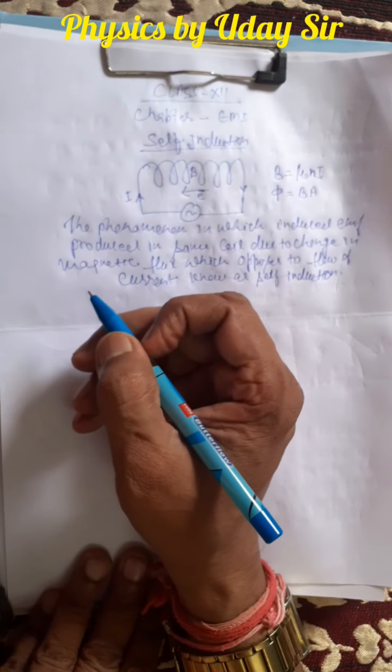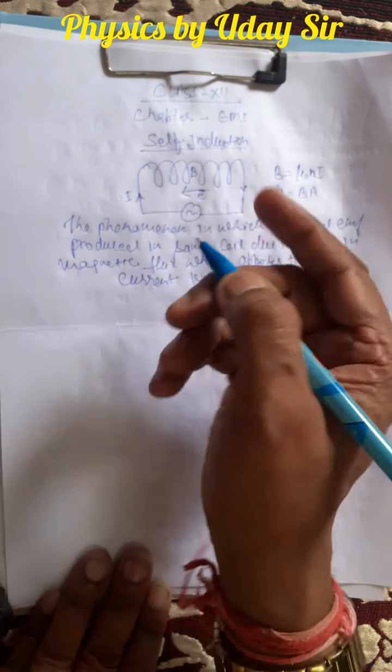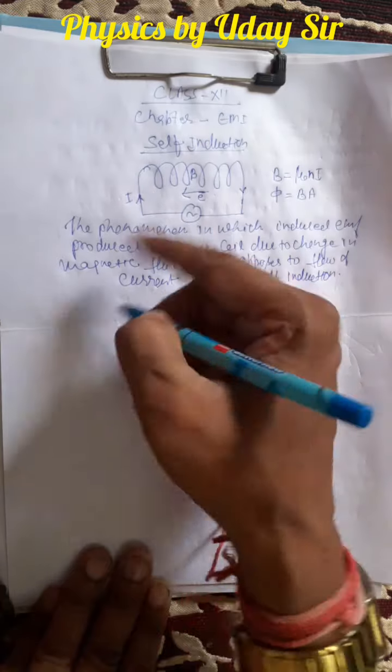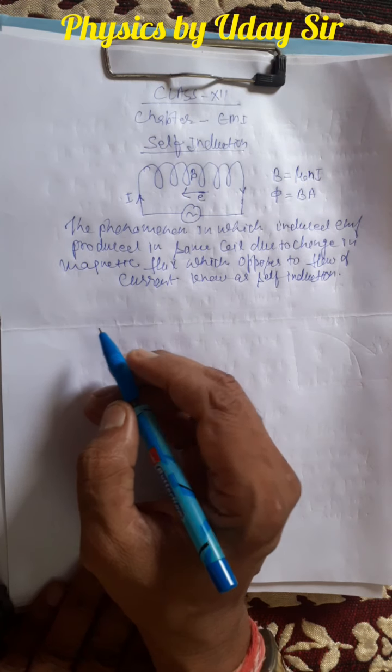Self means in which coil current is supplied, there is the induced EMF which opposes the flow of current.